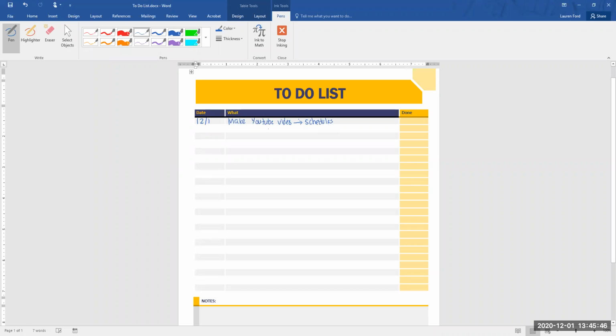Imagine that. Okay, I also want to list on this list when I want to have this done. So I want to say 12/2 is my due date. Okay. So now I know what it is that I want to do. I know when I would like to have it done, and I know when I put it on there.